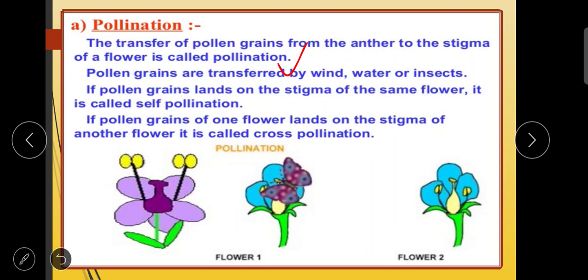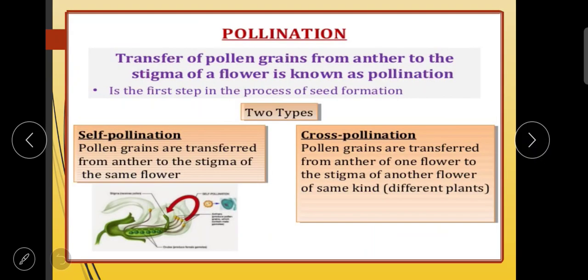And if pollen grains of one flower land on the stigma of another flower, it is called cross-pollination. You can see here, pollen grains transferred from anther to the stigma of the same flower or to another flower. These are of two types.